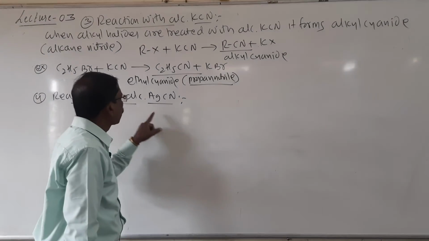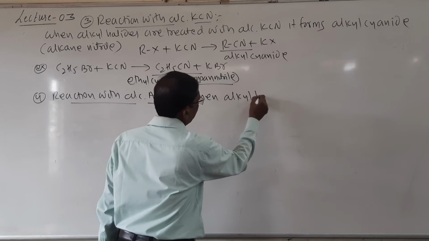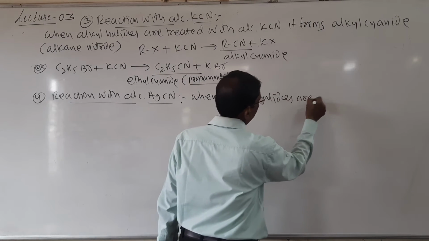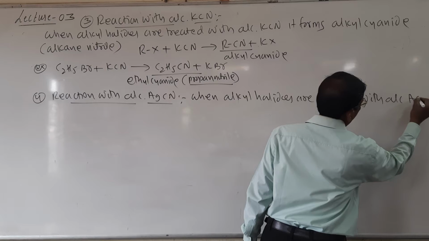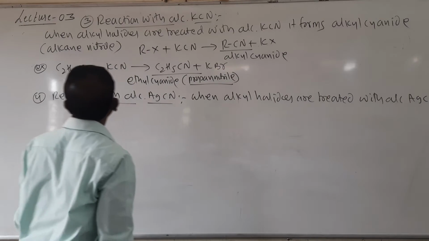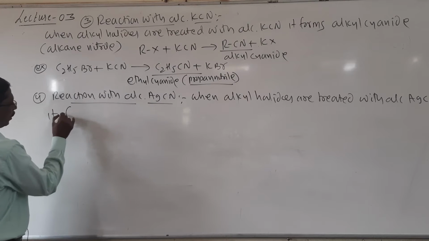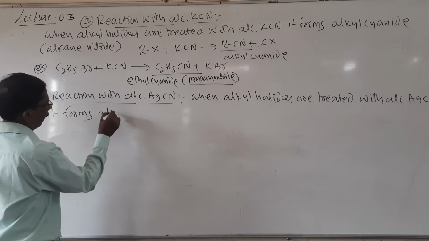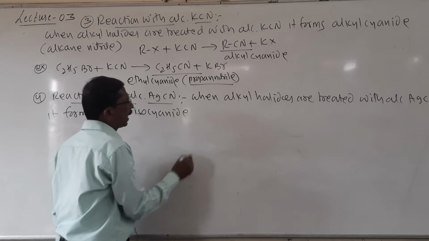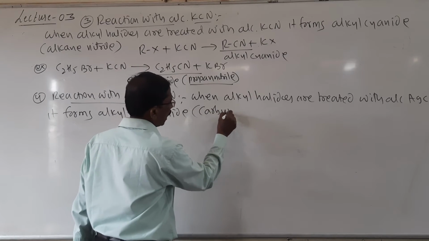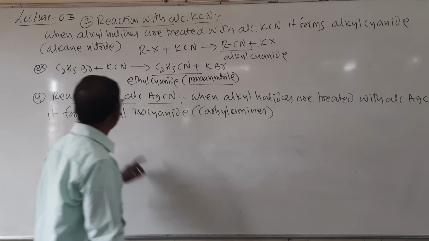When alkyl halides are treated with alcoholic AgCN, it forms alkyl isocyanide. These are also called carbylamines.